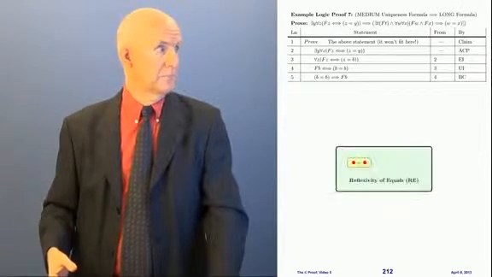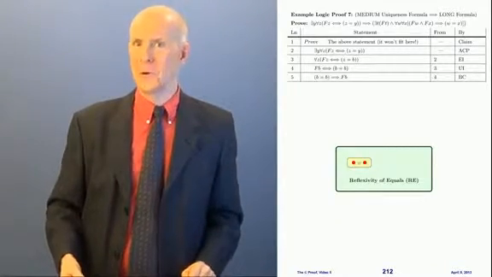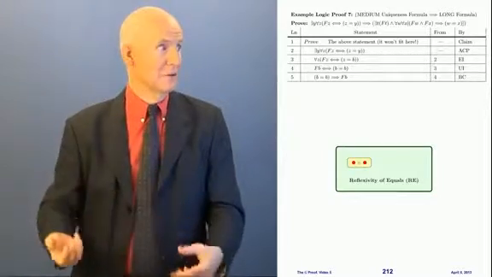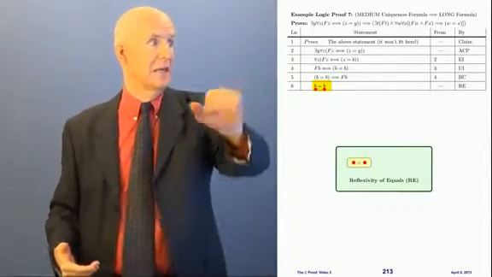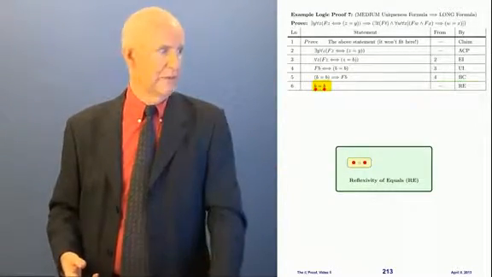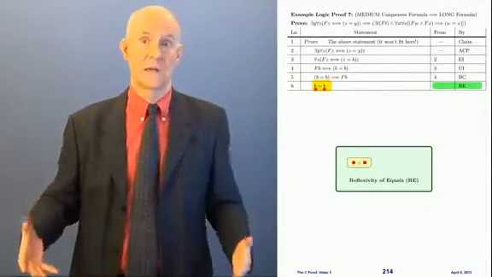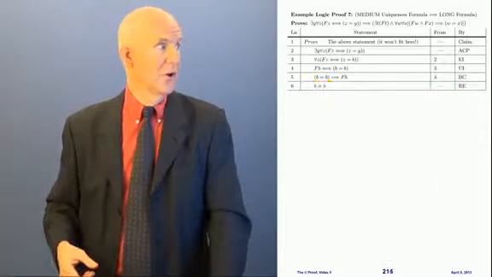All right, now what? I'm going to use this rule here. This is a new rule and also an old rule: reflexivity of equals. It says a red thing equals a red thing. And I'm going to use b. I'm going to say that b is equal to b, right there, just like that. Where did that come from? That came from reflexivity of equals. I don't have to put anything in the from column. It comes out of nowhere. Anything is equal to itself. There's no arrow in that rule. Okay, now what?